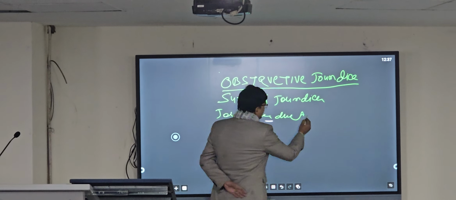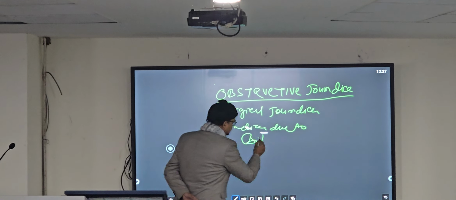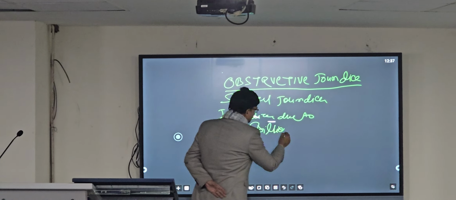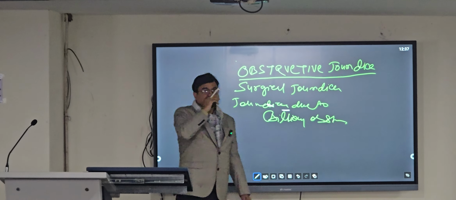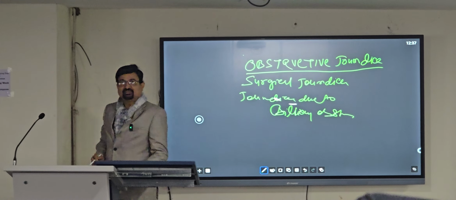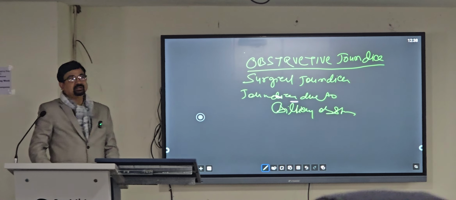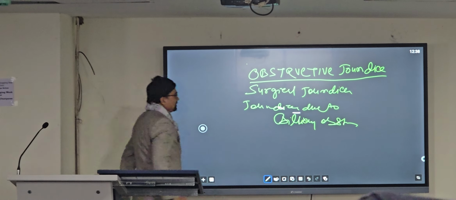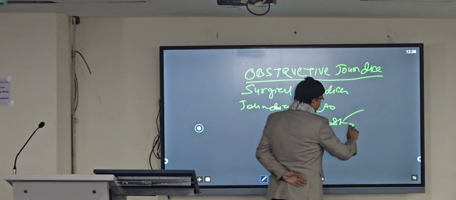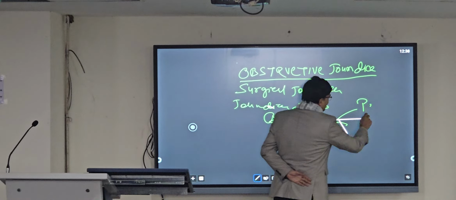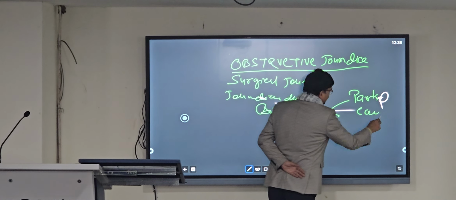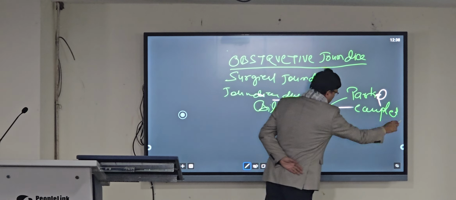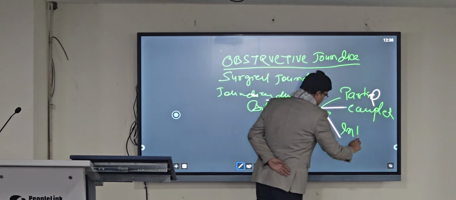Jaundice due to biliary obstruction. This may be partial, complete, or intermittent. Partial obstruction, complete and intermittent.